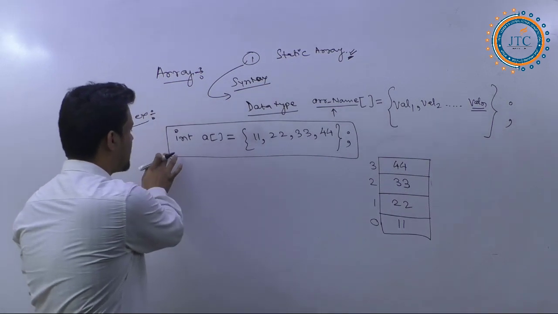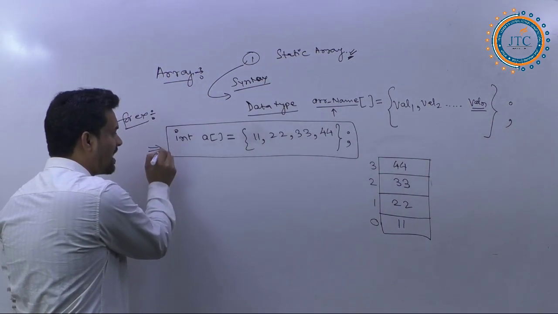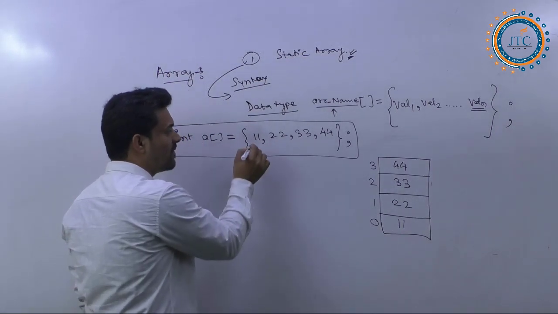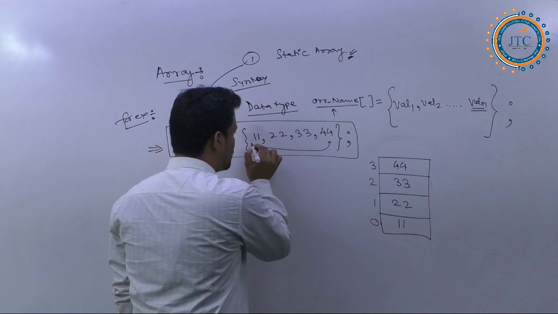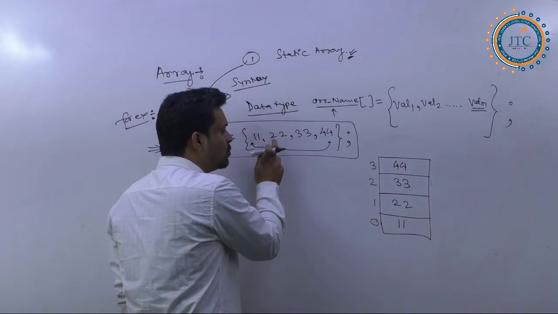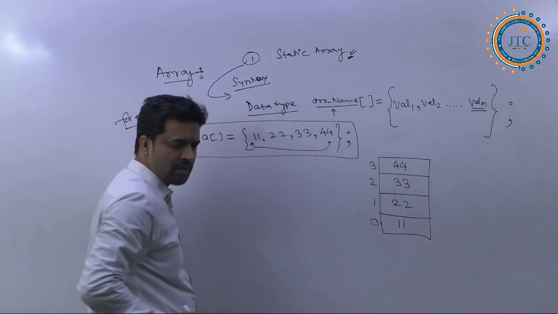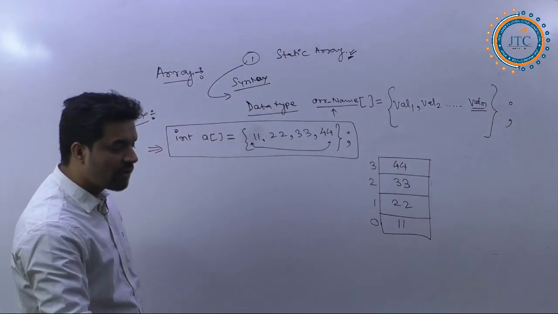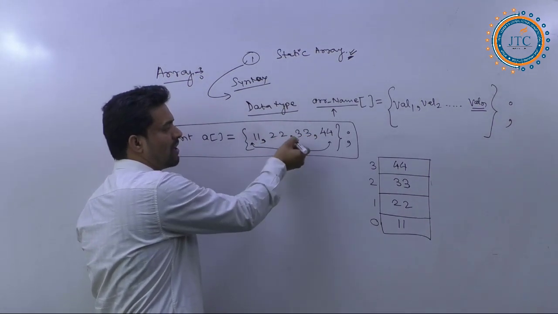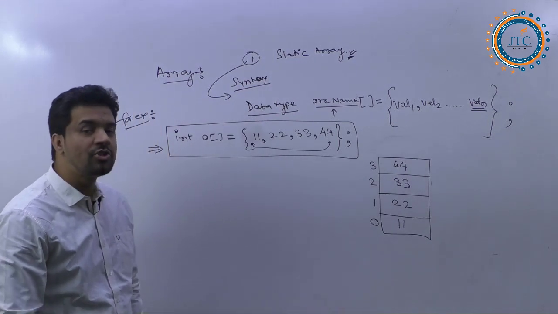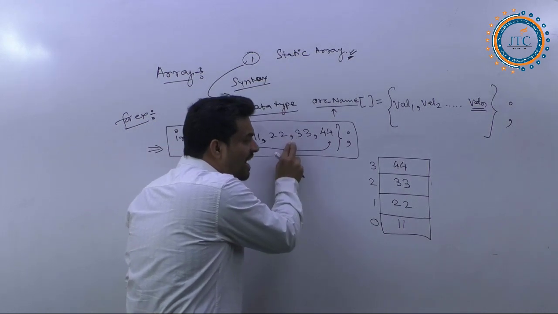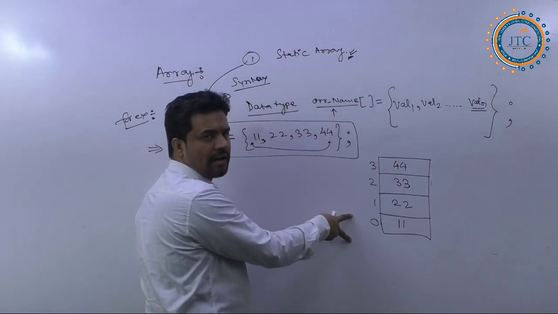See, this is a static array representation I have given. In this static array you have assigned some values. The number of values, the number of data items which you have given into this array, is what decides the length of this array.